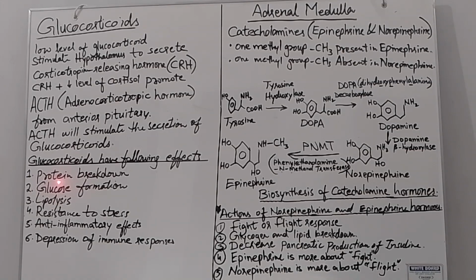Because of stimulation by glucocorticoids, liver cells may convert certain amino acids or lactic acid to glucose. Then the third effect is lipolysis. Glucocorticoid will stimulate lipolysis, meaning the breakdown of triglycerides.